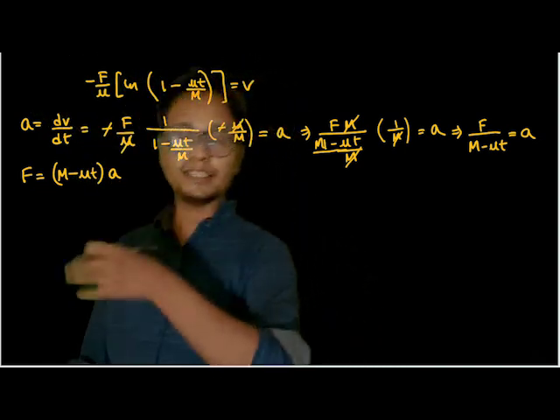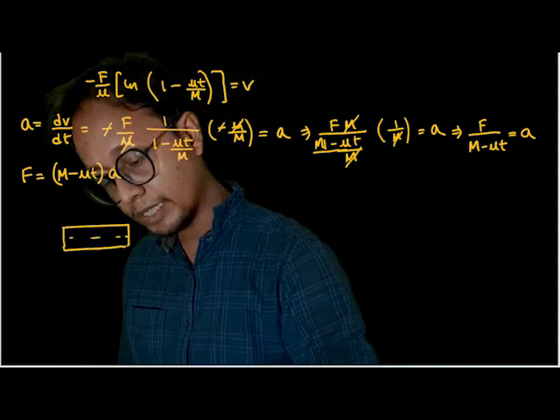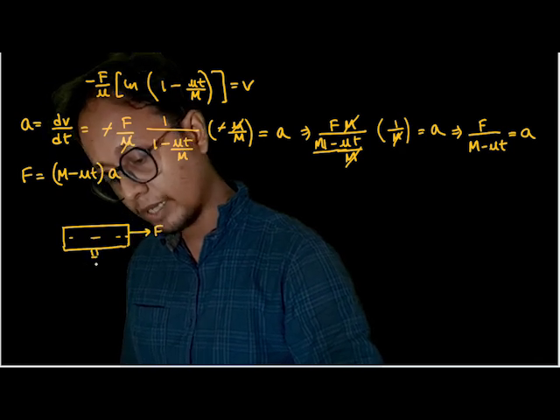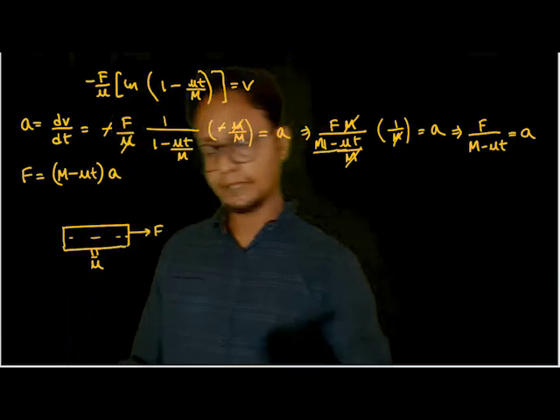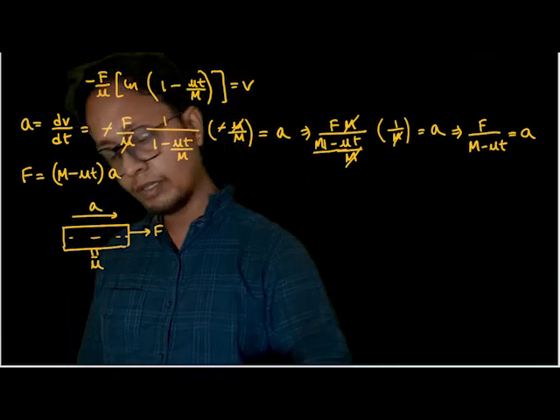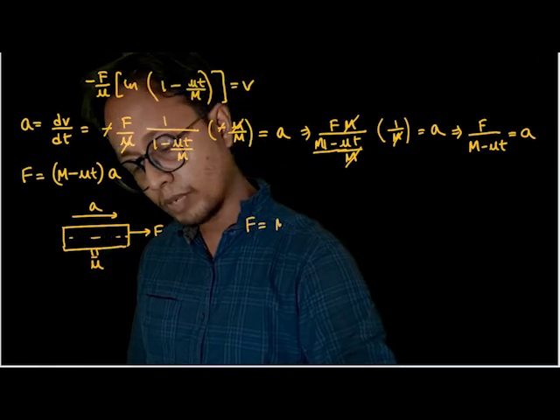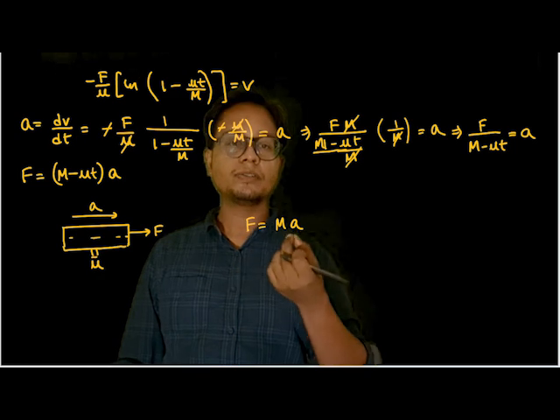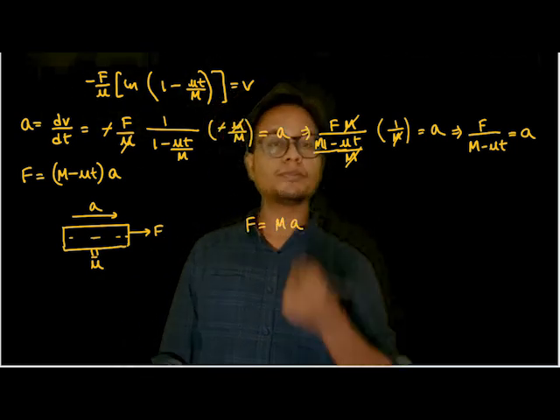Now see, if I reverse analyze it, suppose this block was there. It was applied a force F. It was losing mass at a rate μ, the mass flow rate, say 5 kg per second, 6 kg per second. What do I know? Force is equal to mass into acceleration. Out here, force was constant. So if mass increases, the acceleration would decrease, and if mass decreases, the acceleration would increase.